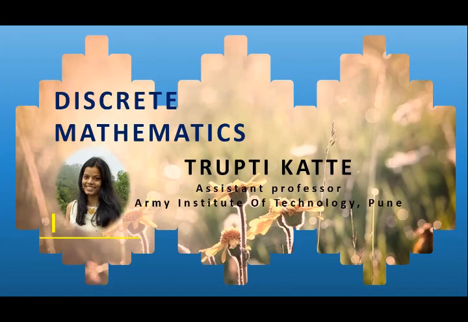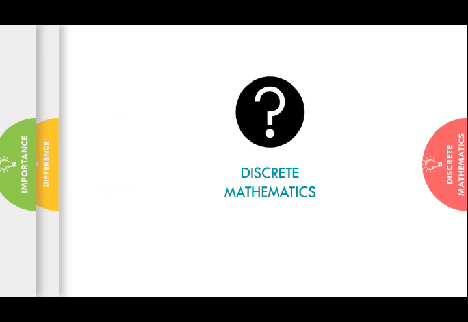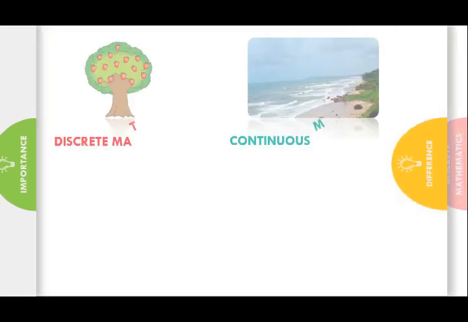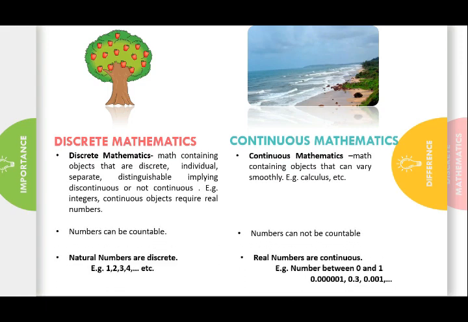Have you ever wondered what this term called discrete mathematics is? Well, what I know is that math is just about calculation, probability, algebra, geometry and so on. So why are we calling a kind of math discrete math? Discrete mathematics is a math containing objects that are discrete, individual, separate, distinguishable, implying discontinuous or not continuous.